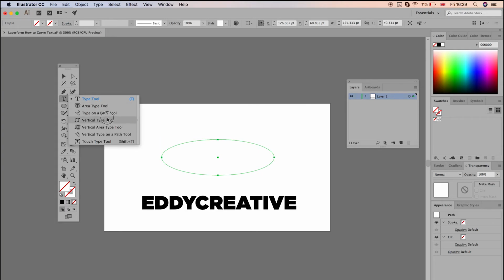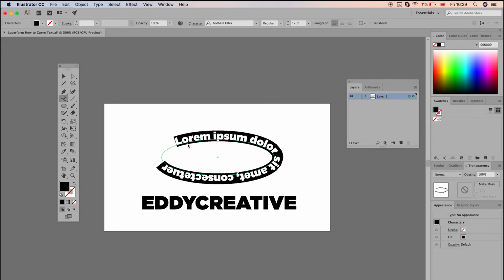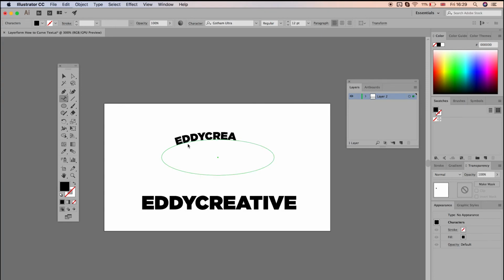Go to your text tool and then grab the type on a path tool, and what you'll find is if you click anywhere on this path, you should generate some text. We'll just pop in Eddie Creative. And yeah, this is really the third way, and probably one of the main ways in which I typically do this.